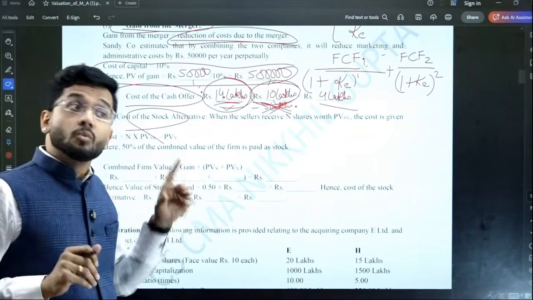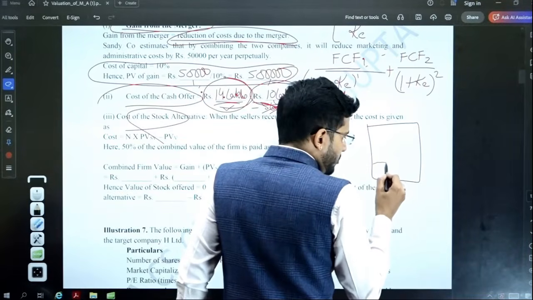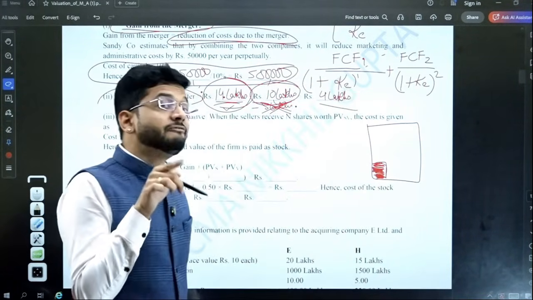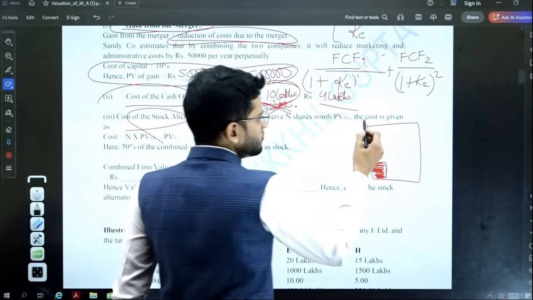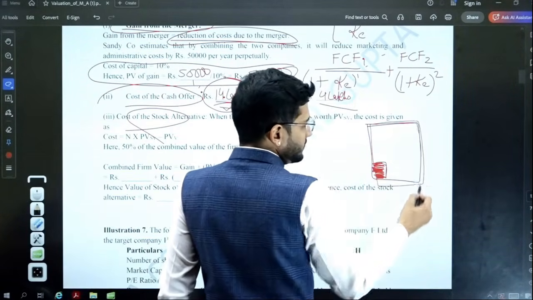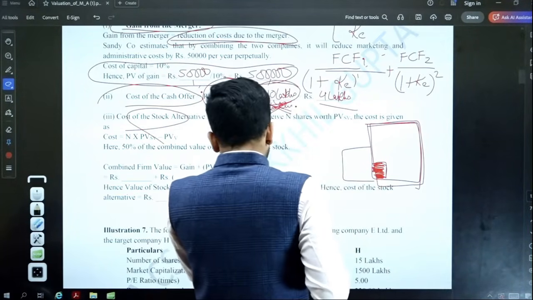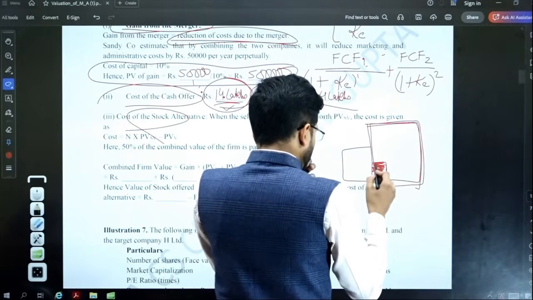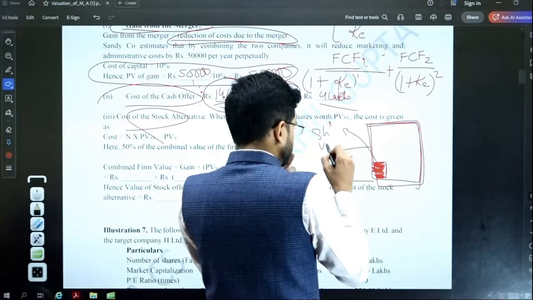It will be the share of Sandy Limited which Sandy Limited shareholders will forego for the shareholders of Windy Limited. So assume that this is the entire company Sandy Limited, and this is the acquired company Windy Limited, and some portion of this entire firm will be sacrificed for the shareholders of Windy Limited.